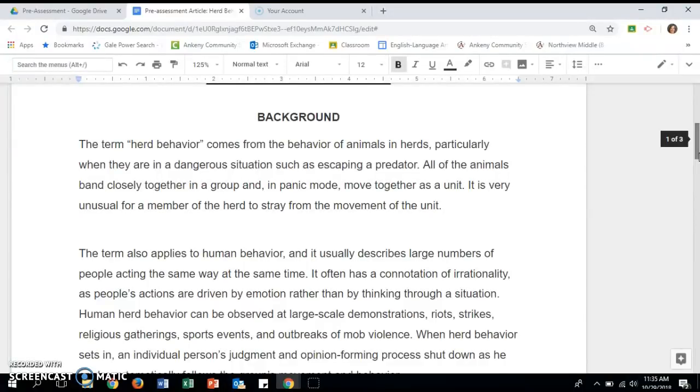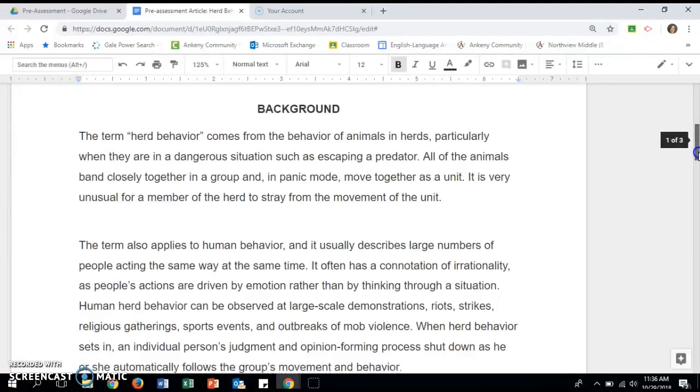The term herd behavior comes from the behavior of animals in herds, particularly when they are in a dangerous situation such as escaping a predator. All of the animals band closely together in a group and in panic mode move together as a unit. It is very unusual for a member of the herd to stray from the movement of the unit.